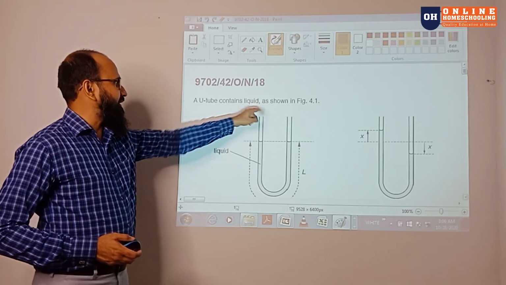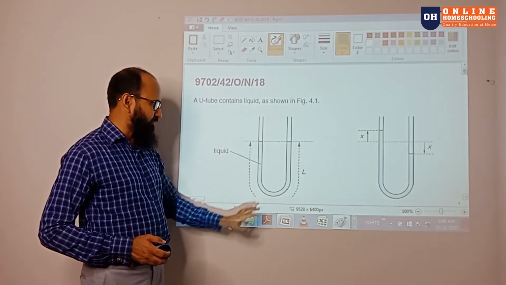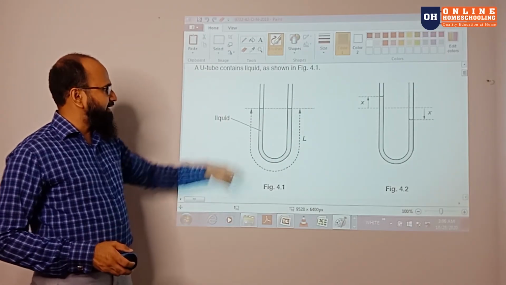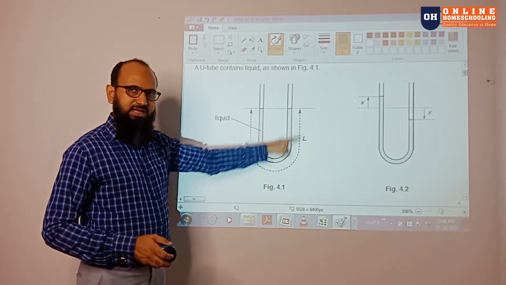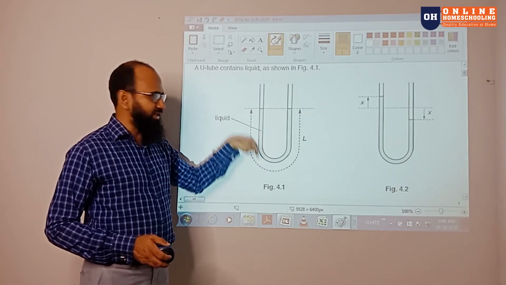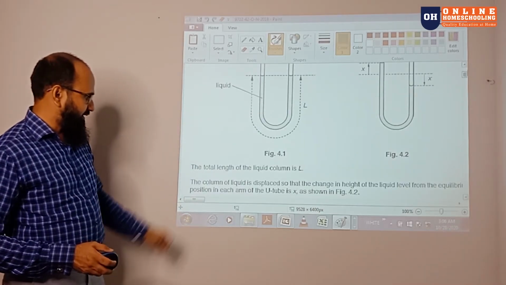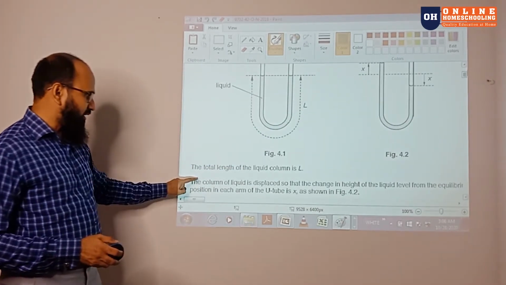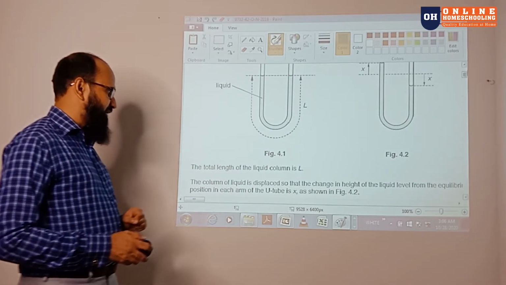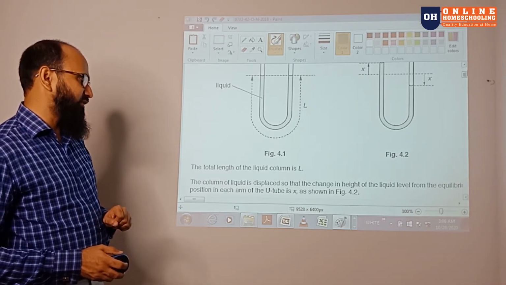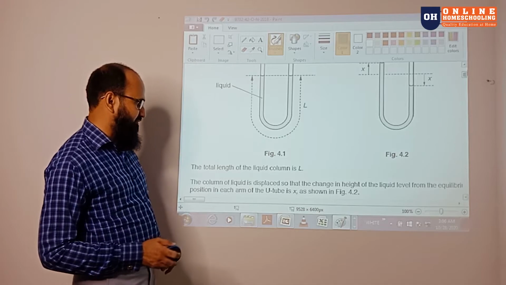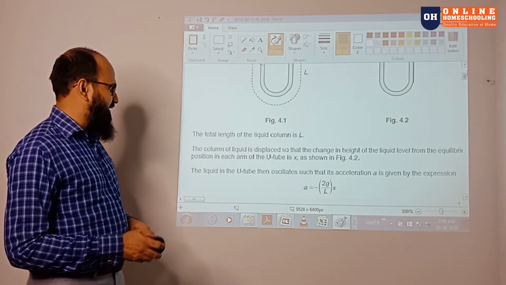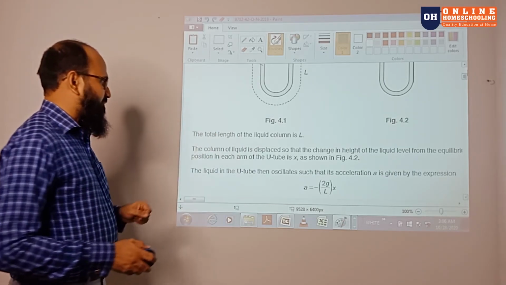A U-tube containing a liquid is shown in figure 4.2. A liquid has been poured in, and there is oscillation inside the liquid. The total length of the liquid is given as L. The column of the liquid is displaced so that the change of the height of the liquid from the equilibrium position in each arm is X, as shown in figure 4.2.